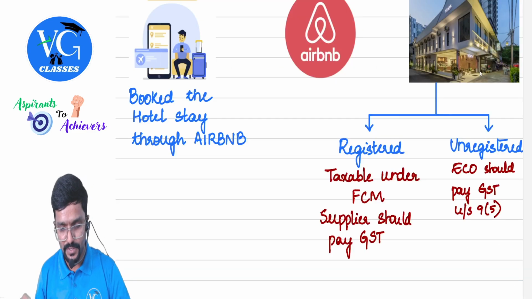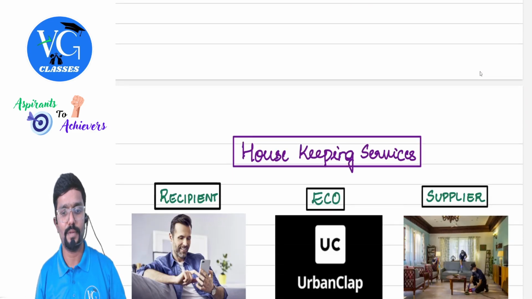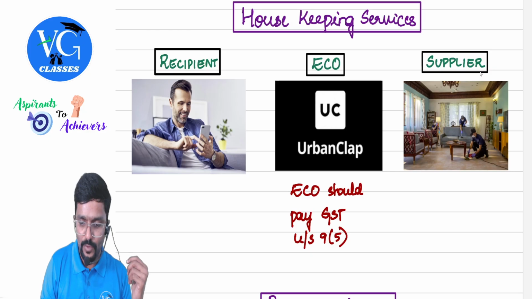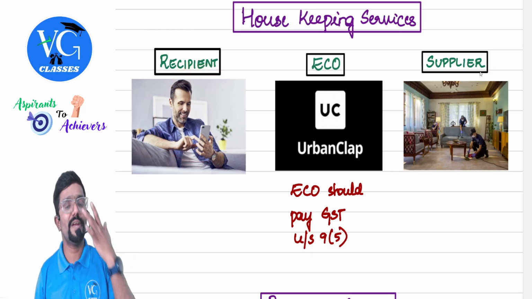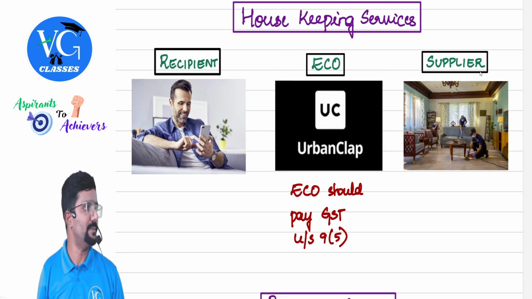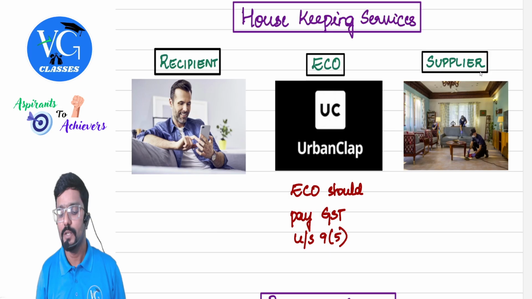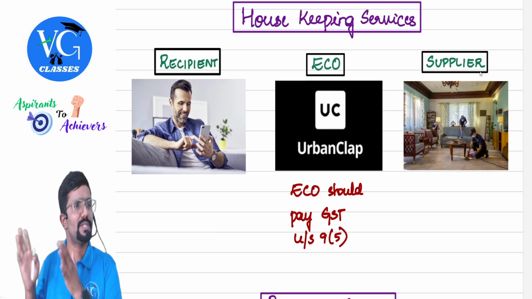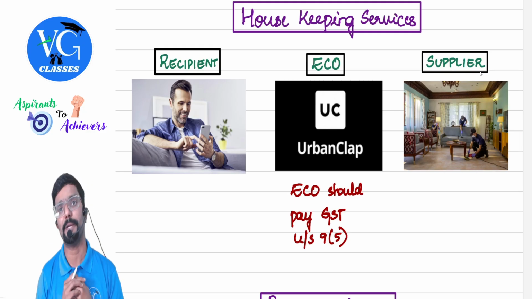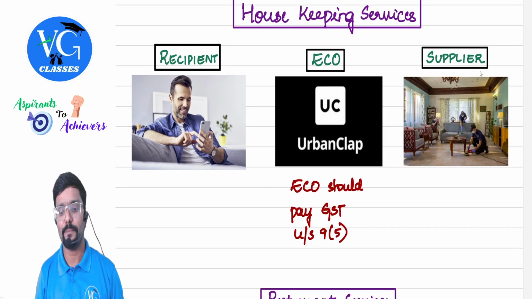Housekeeping services. Let me explain with an example. Assume this guy who is a recipient wants to book housekeeping services through an e-commerce operator called Urban Club or Urban Company. Okay, sir. He booked it. So the person who is actually supplying it is this person who will come and clean your house as per your requirement.